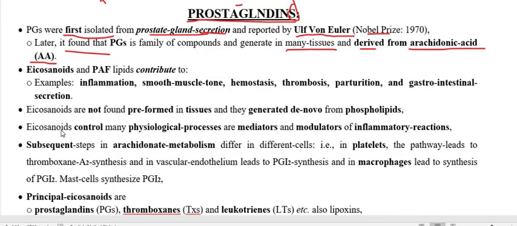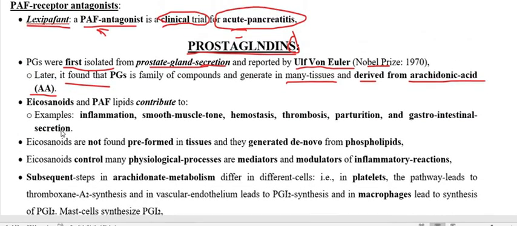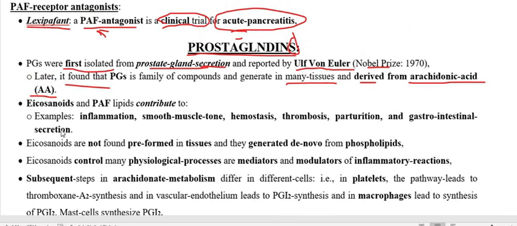Now we have to go through the synthesis pathway of the prostaglandin, but before that, some salient features of the prostaglandin.